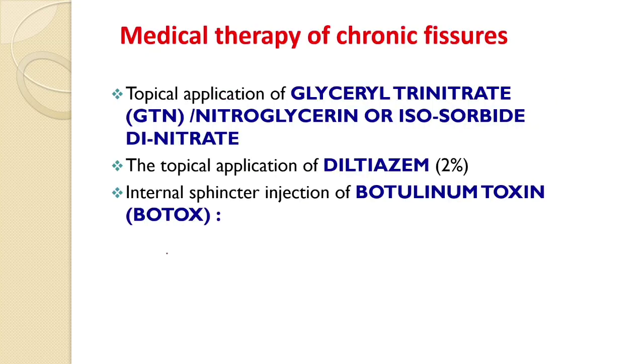Nowadays, the mainstay of conservative management is topical application of drugs causing relaxation of the internal sphincter, like the drugs which release nitric oxide. It reduces the spasm and causes pain relief. What are the examples? We have glyceryl trinitrate or diltiazem, and we have botulinum toxin. This glyceryl trinitrate has a side effect like headache. Most of the patients will complain of headache.